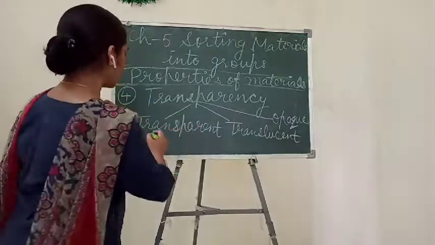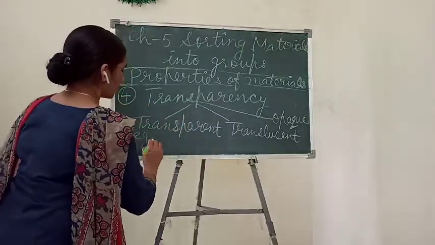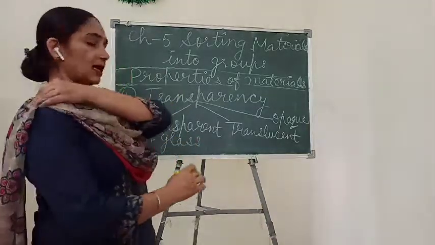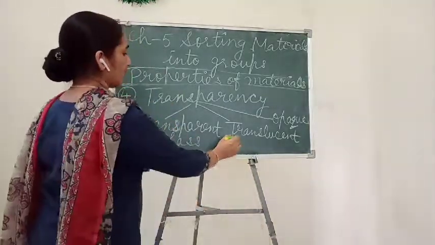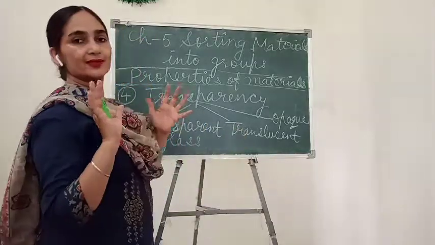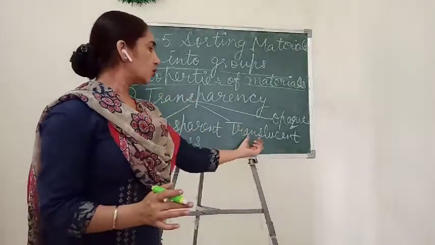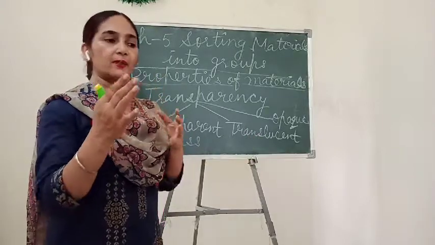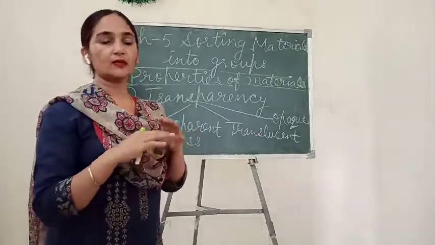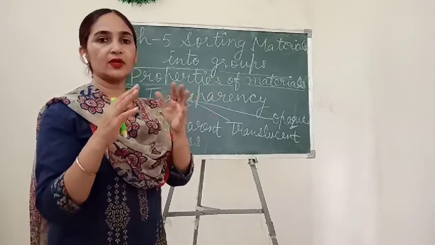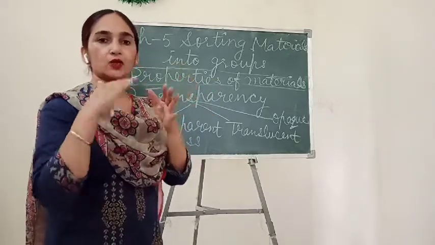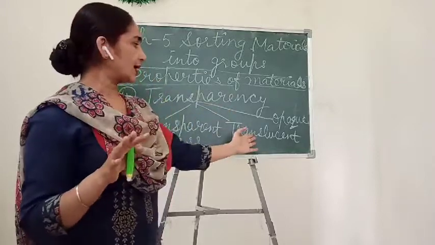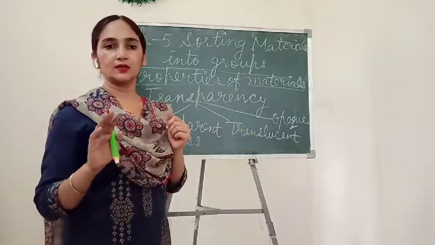Here you can take the example of glass or pure water. Translucent material is that through which only some part of light can pass. We can see something through that material, but we can't see clearly. That kind of material is called translucent.